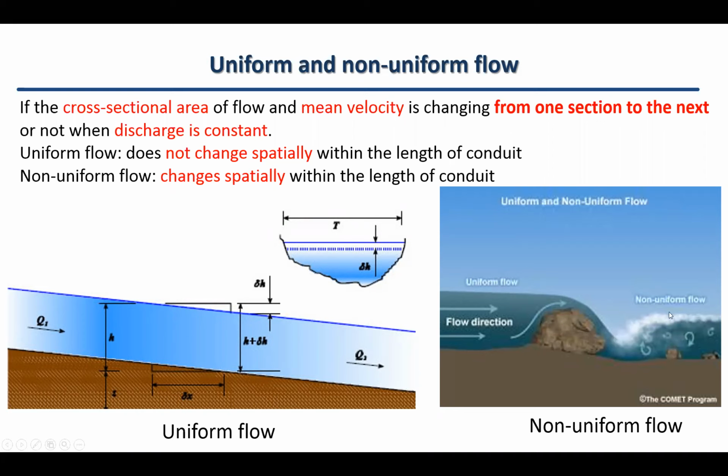So the right-hand side picture is called non-uniform flow, and the left-hand side picture is called uniform flow. These are two popular classifications of the flow that we will deal with all the time. Normally at the undergraduate level, we just discuss uniform and non-uniform, and we also just look at the steady flow as well. Unsteady flow we will discuss at master's level.